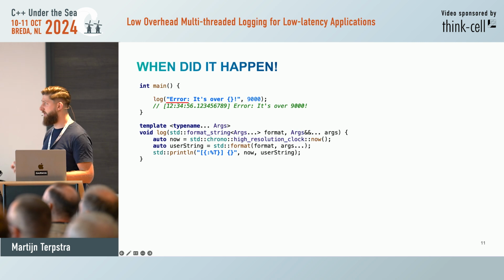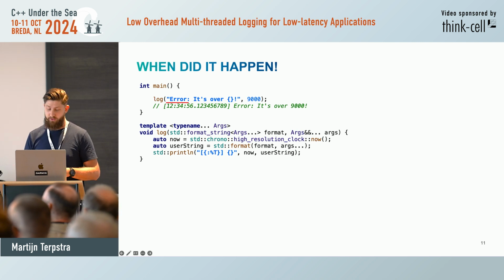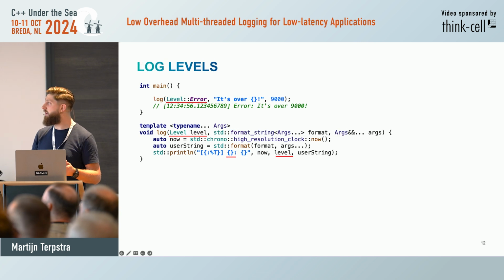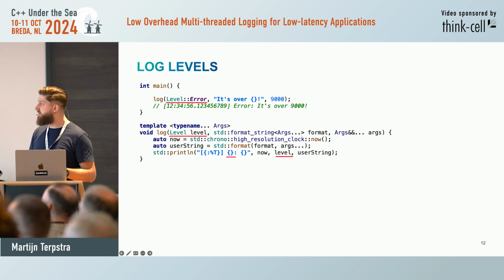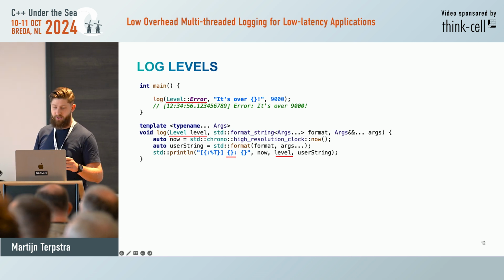And let's formalize it a bit, right? We don't want to manually keep typing error or warning everywhere. So let's move it into an enum value. And this already makes it a lot better. Now I can say I want to log with an error, and the timestamp is already in there.